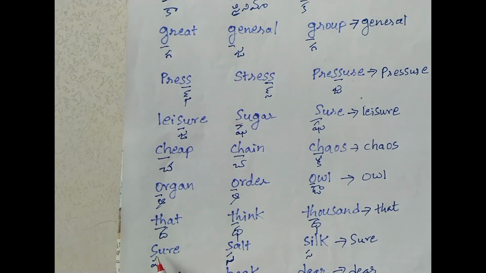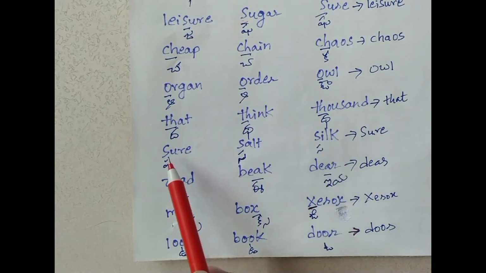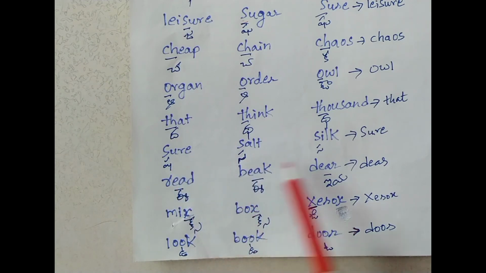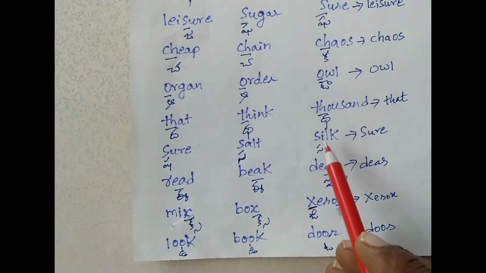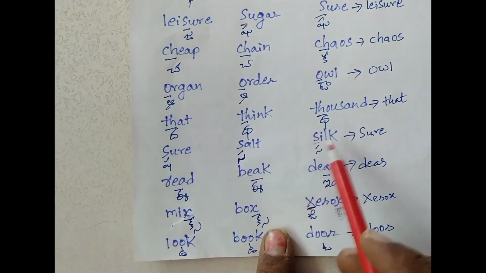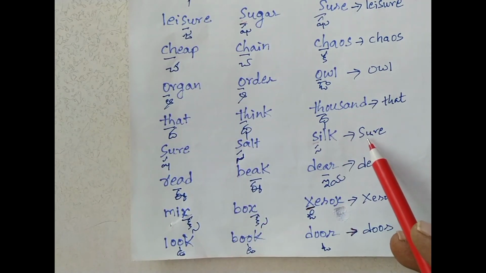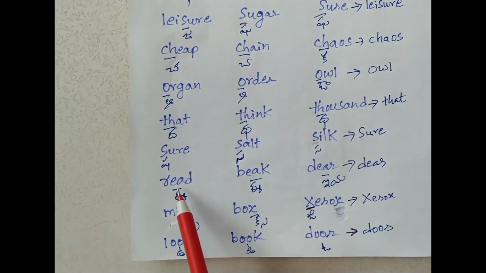Next, sure, salt, silk. Here sure has the sha sound, salt has the sa sound, silk has the sa sound. So silk and salt have the same sound, but sure is giving a different sound. That is the answer, sure.